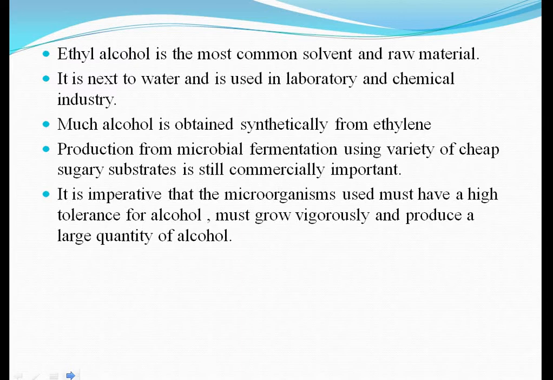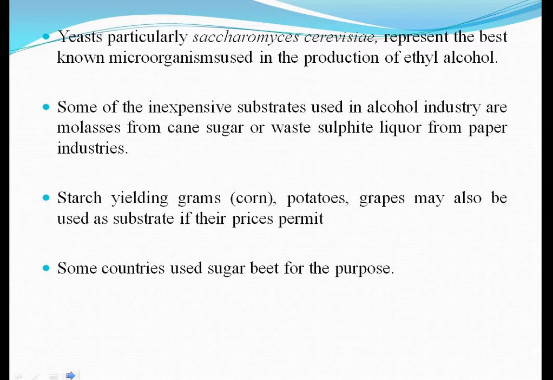Much of this alcohol is obtained synthetically from ethylene. However, its production from microbial fermentation using a variety of cheap sugary substrates is still commercially important. It is imperative that the microorganisms used must have a high tolerance for alcohol, must grow vigorously, and produce a large quantity of alcohol. So yeast, particularly Saccharomyces cerevisiae, represents the best known organism used in the production of ethyl